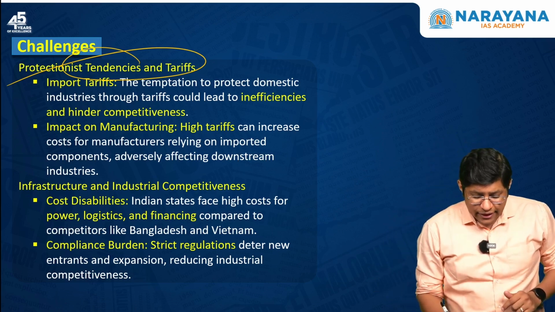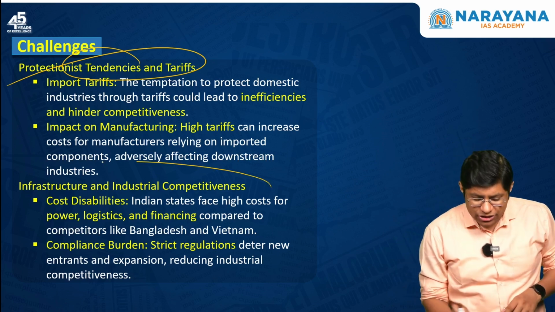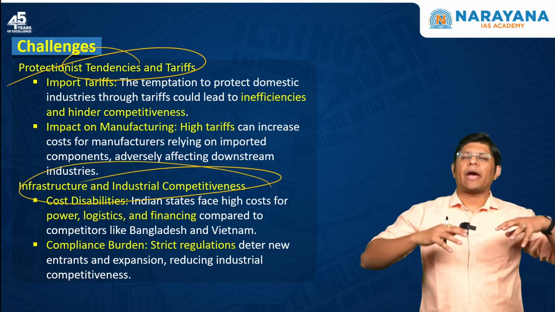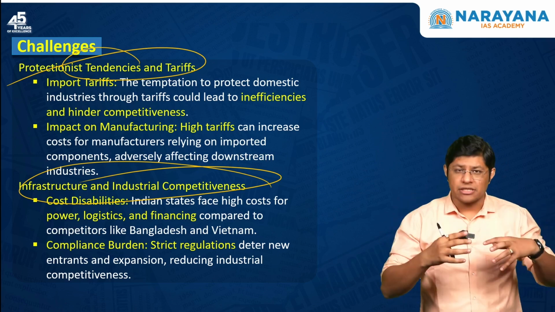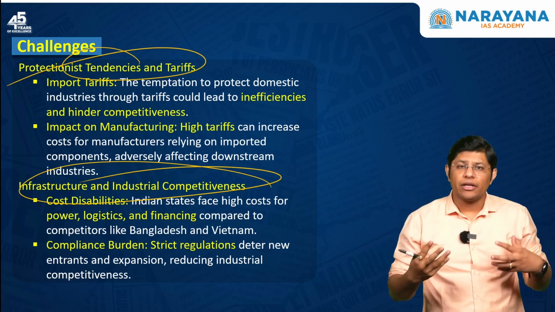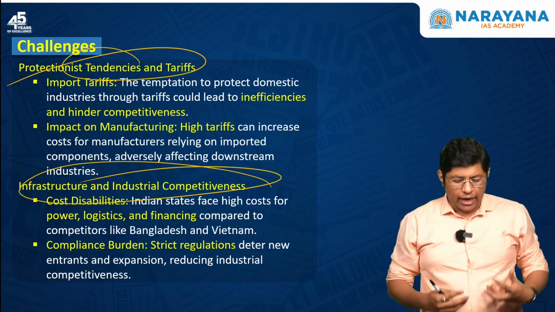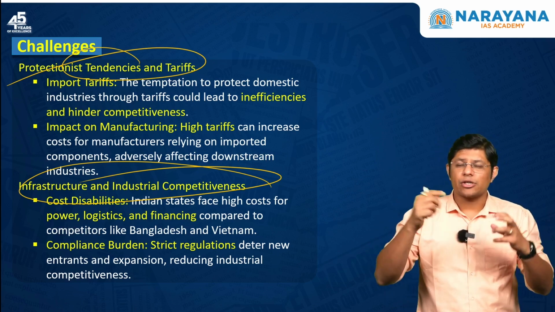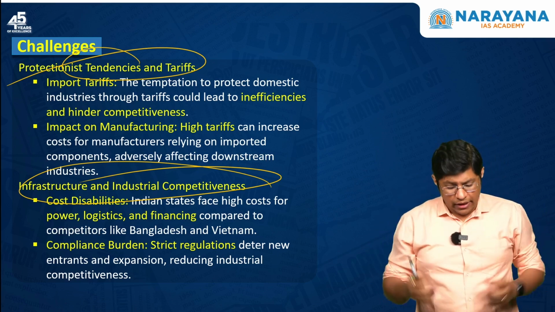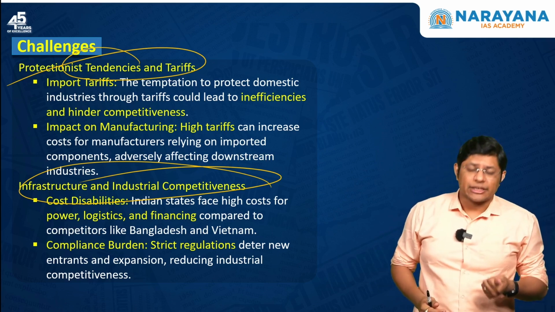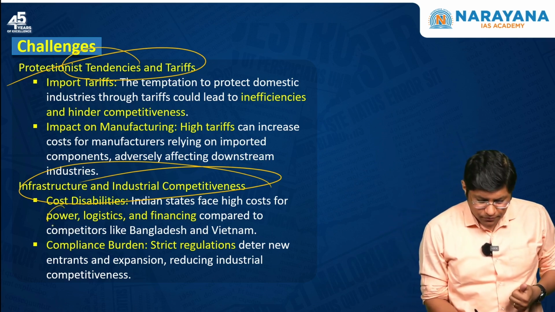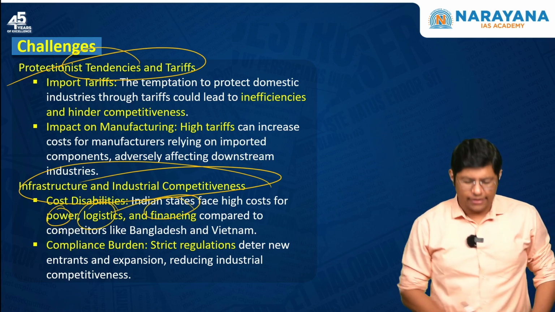The next is infrastructure and industrial competitiveness. Now, for any manufacturing sector or any business to be in profit, it is very important that they stand in the competitiveness of the world, right? So, the Indian states actually face high costs for power, logistics and financing.